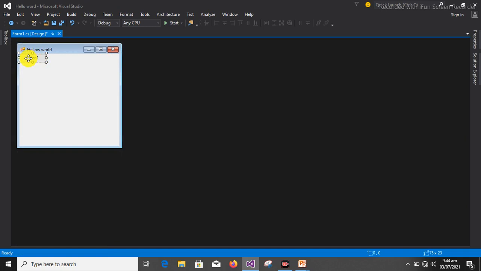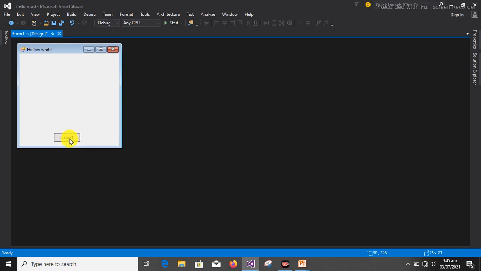And another beautiful thing of Visual Studio is that it allows drag and drop. So this button, you just drag it to anywhere you want it to be on this form. And how do you drag? You just press down your left click button, and then you drag it anywhere you want it to be. You can also use your arrow keys to direct it, but if you really want your work to be faster, dragging and dropping will be better.